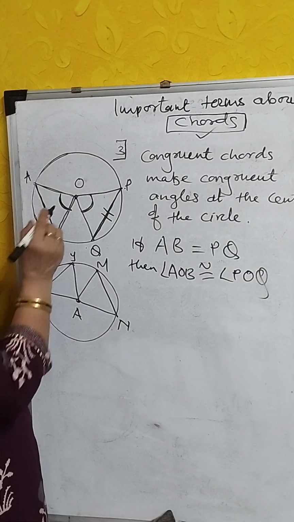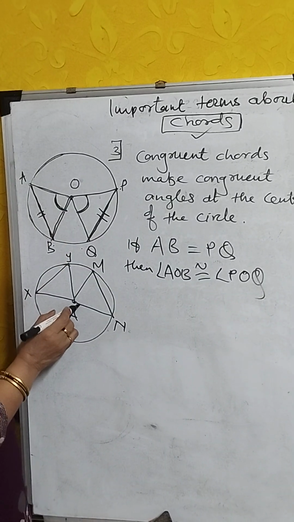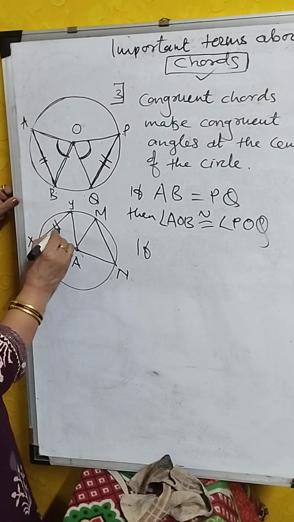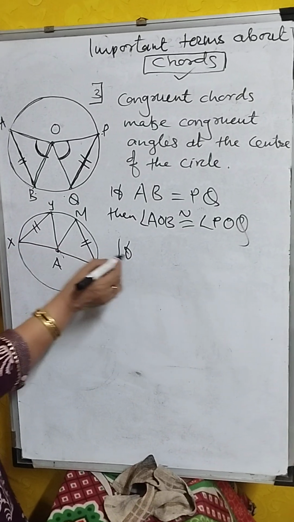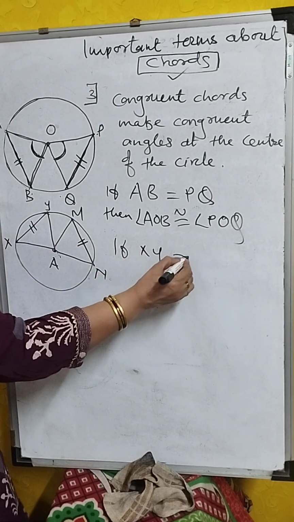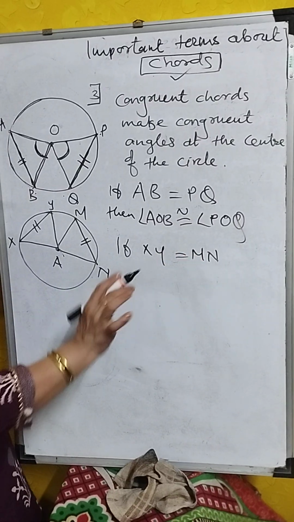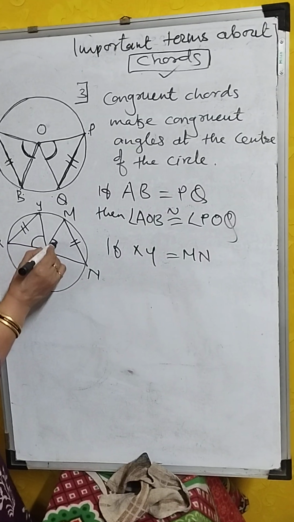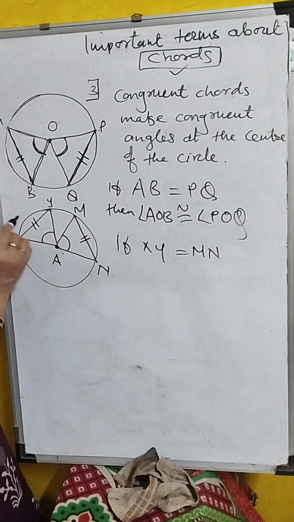Another example: if chord XY is congruent to chord MN, their lengths are equal, then they make congruent angles at the center of the circle.